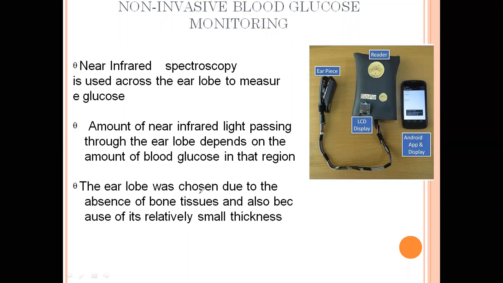The earlobe was chosen due to the absence of bone tissues. So you can write that it can be used for non-invasive monitoring of blood glucose level.